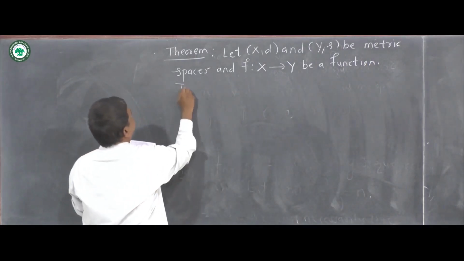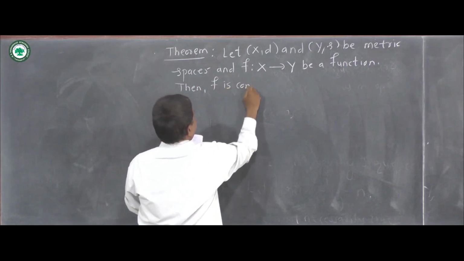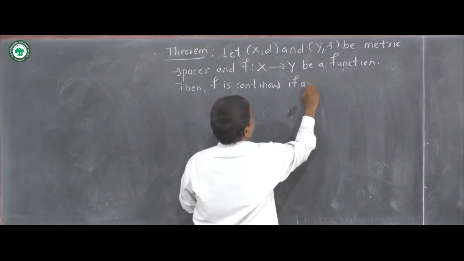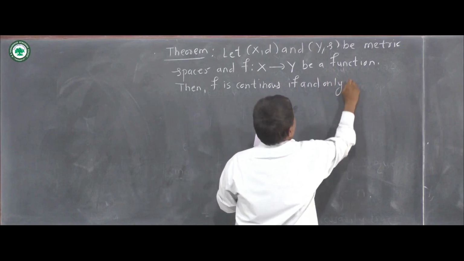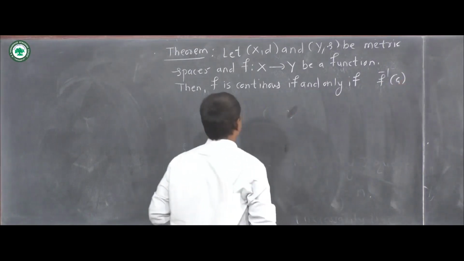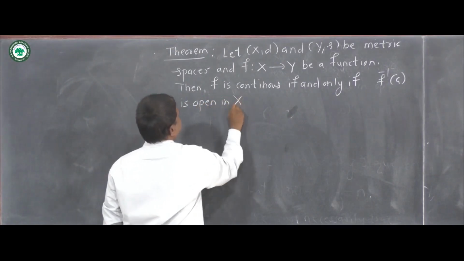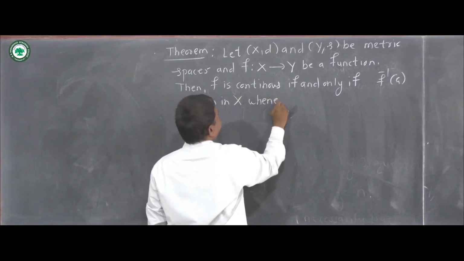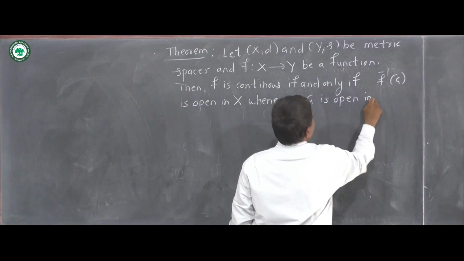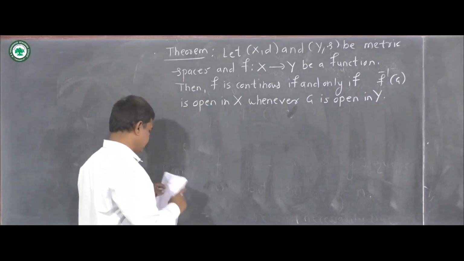Then f is continuous if and only if f inverse G is open in X whenever G is open in Y. That is, the inverse image of an open set is open.